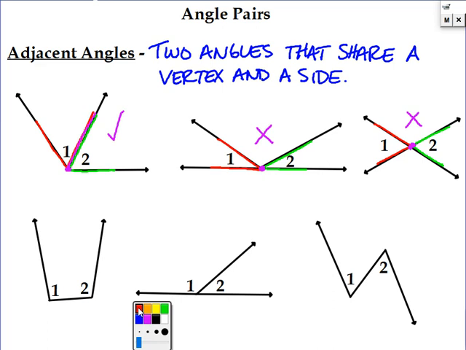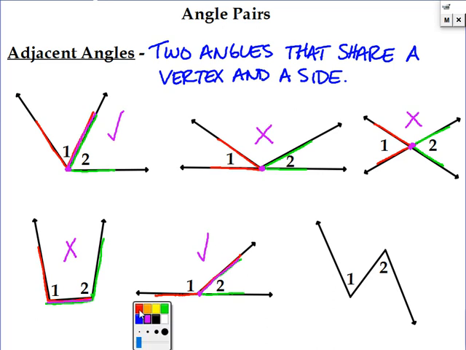Down here I have angle 1 and angle 2. Oh, that was terrible. See if I can do that any better. A little bit. Okay, so angle 1 and angle 2 do not share a vertex, however they do share this side, but you need to have both, so that is not adjacent. Here, angle 1 and angle 2, they are going to be adjacent. So here's their shared vertex, and here's their shared side. So yes, those are adjacent.